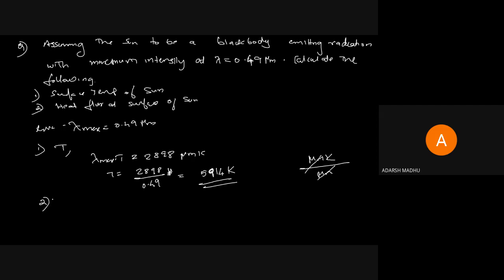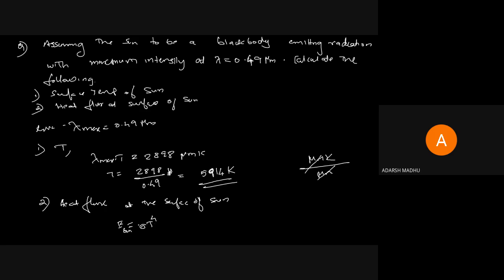And the second question is to find the heat flux at the surface of sun. We cannot find the area of the surface of sun, and we don't have an equation for it. If the area is given in a question, you can use it. Since the area is not given, we use the equation E equal to sigma T raised to 4, or E sun.